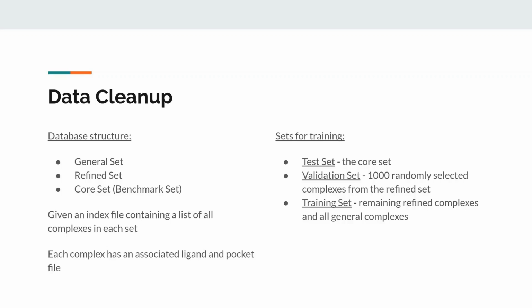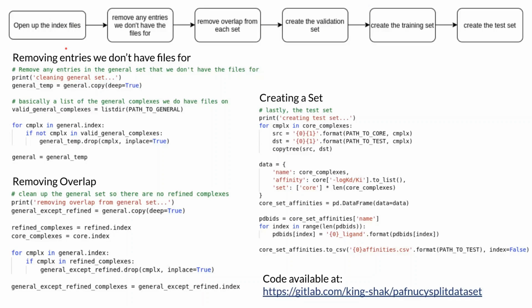One of the issues with the database is that the index files contain some overlap. For example, the index file for the general set has entries for complexes that are within the refined set. Also, there are some entries within the index files that the database simply doesn't provide ligand and pocket files for. So we can't use those, and our script needs to be able to take all of this into account when creating the data sets. So at the top here, we have the general flow of the script.